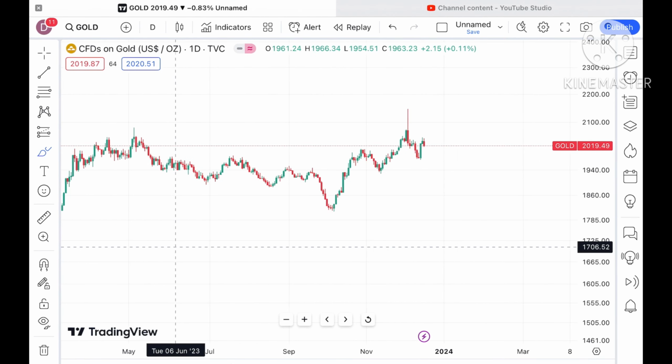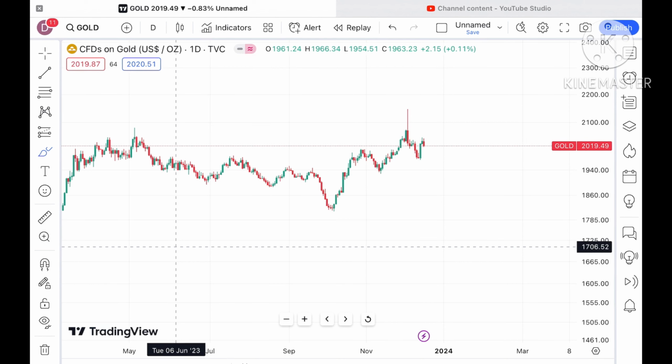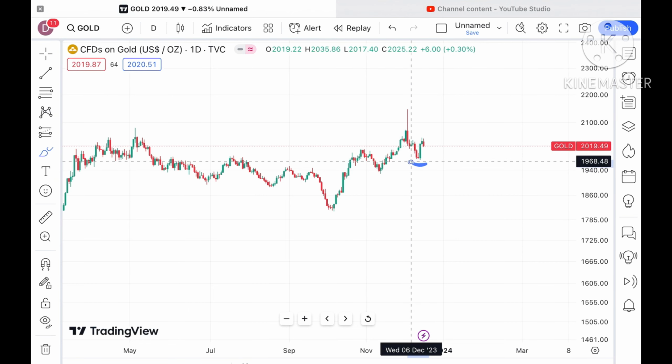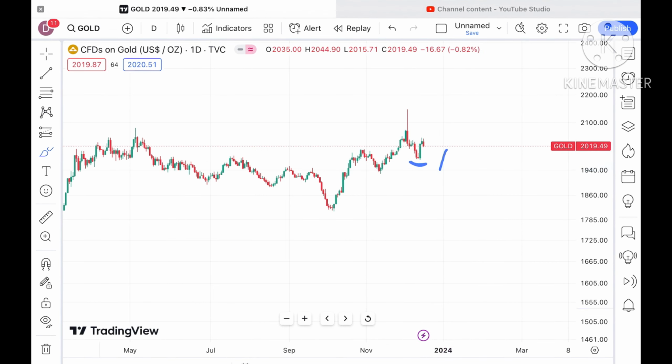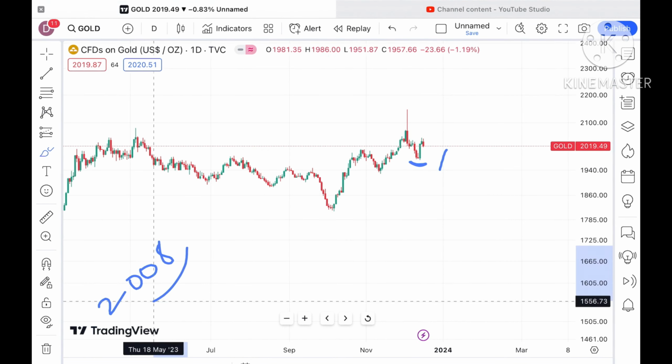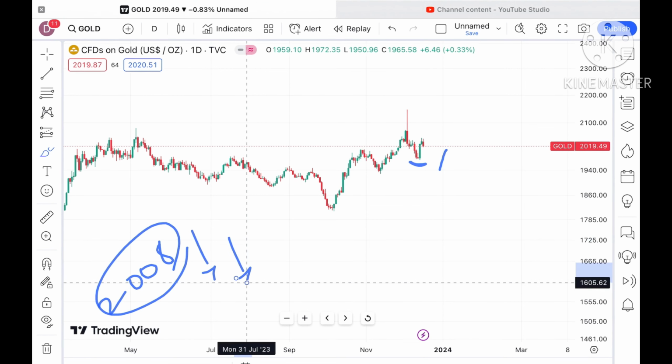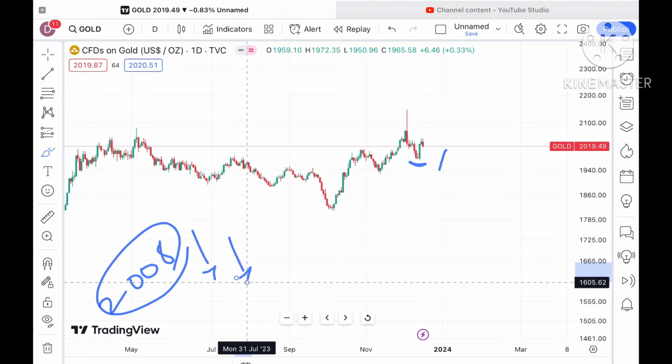Let's see if the price sustains this level, and chances are very high that yes, it can sustain, because we can see that for 2 days it is continuously moving upside. It has already formed a swing at this level, but as soon as it starts going below a level of $2008, only then can we see a further fall. Otherwise there is a probability of further upside in the price of gold, and then a further high.